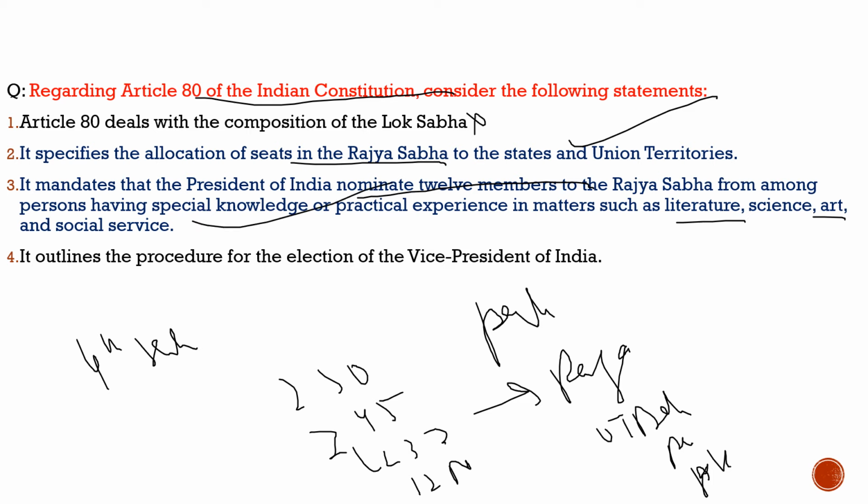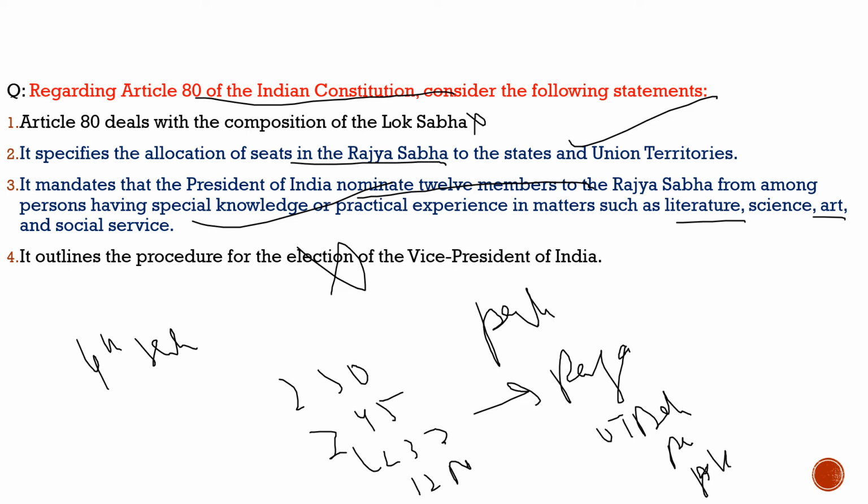100% correct. Second statement and third statement are correct. Fourth statement, it outlines the procedure for the election of the Vice President. Totally incorrect. So with respect to this question, the correct statements are statement 2 and statement 3. So with this, I hope you had understood the question as well as the few important points with respect to Rajya Sabha which we discussed here.